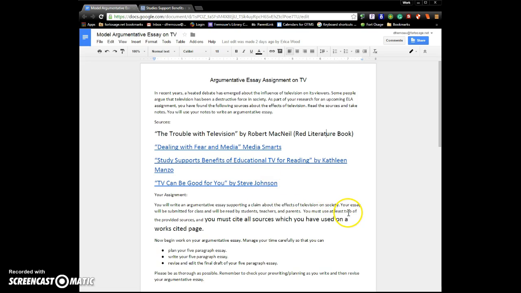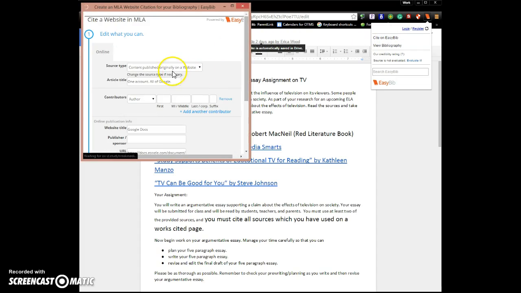You must make sure that you use at least 2 of the provided sources, and you must also cite all the sources that you have used on a works cited page. To do that, we're going to use EasyBib and work in MLA format. Already installed on your Chromebook is the EasyBib citation extension. You'll see the orange book in the top right corner in your extensions menu. Click on that, then click on Cite on EasyBib to begin the citation process.